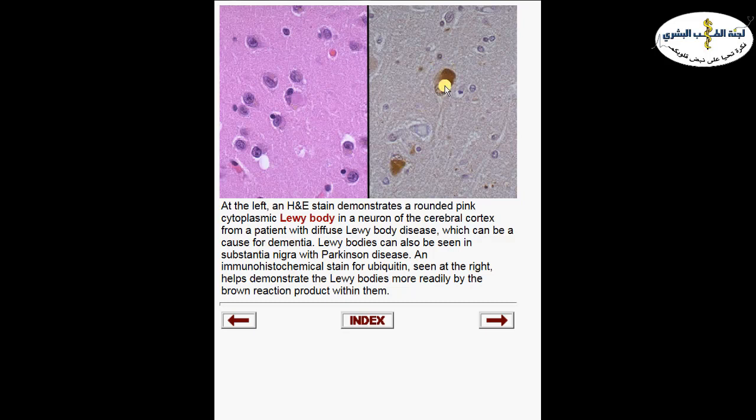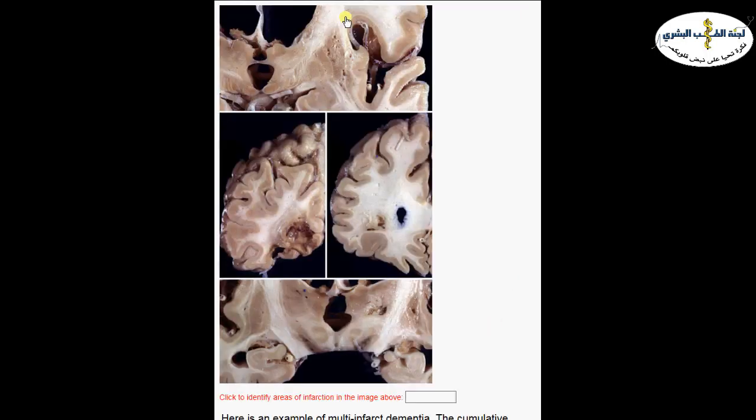Now, sometimes we only have Lewy bodies and we call this disease dementia with Lewy bodies. So in the differential diagnosis for Parkinson and Alzheimer, we have a third disease. We call it Lewy body disease or dementia with Lewy bodies. And here they call it maybe diffuse Lewy body disease, I'm not sure. It has several names, but it's due to the presence of multiple Lewy bodies, and they do not have loss of dopaminergic neurons in the substantia nigra area.